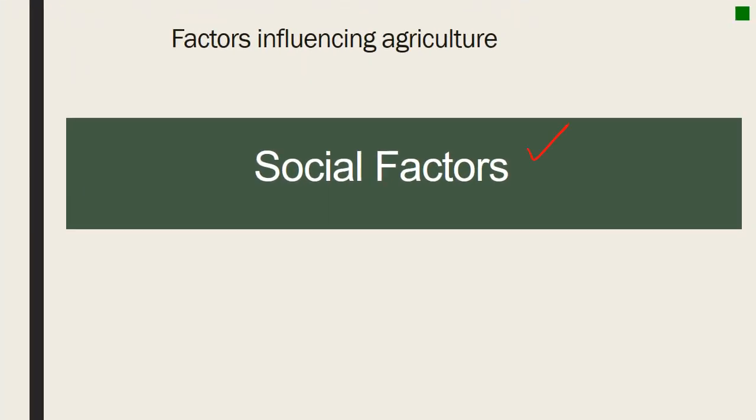Next is social factors, and the type of farming practice depends on the culture of the farmers concerned, e.g., systems of land ownership and inheritance lead to an economical subdivision of land, limiting extensive farming. So the first social factor there is land ownership and inheritance.